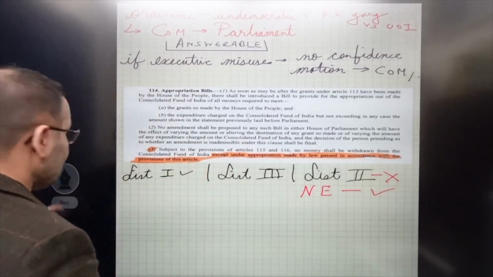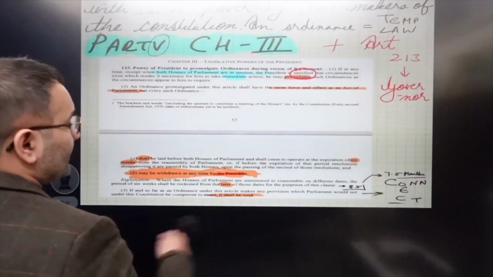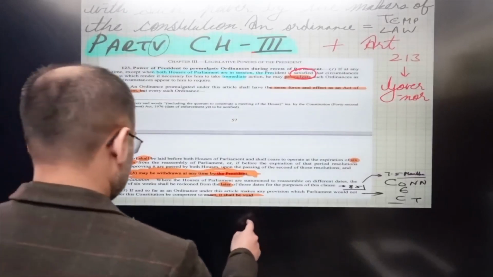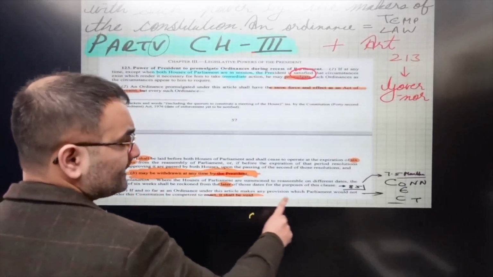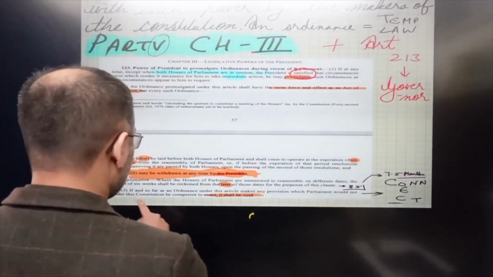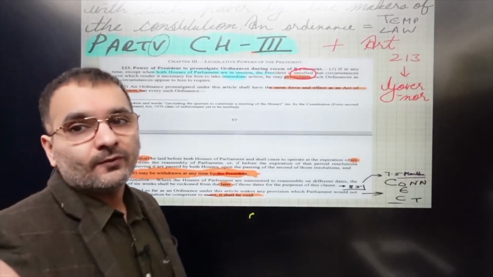And that is also given in the article. Let's take a quick look at that and then basically close off this lecture. Let's go to 123. If and so far as an ordinance under this article makes any provision which Parliament would not under this Constitution be competent to enact, it shall be void.